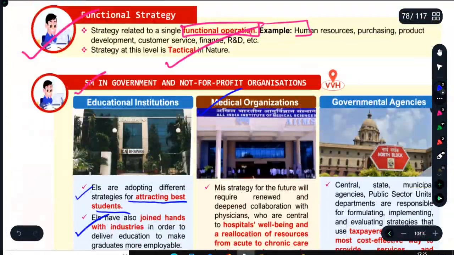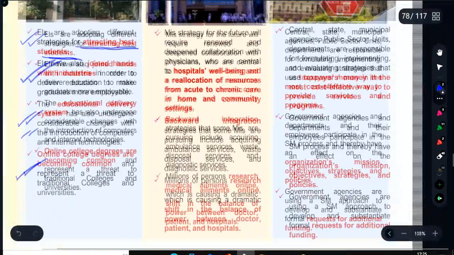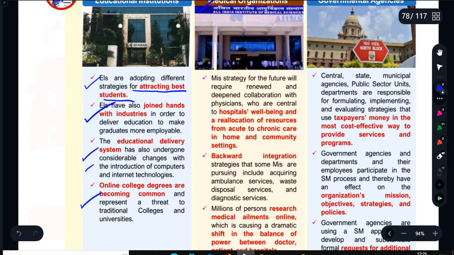The same happens with medical organizations. They have their environment, their suppliers, their vendors, and they can do forward and backward integration. They need resources, they need funds, they need to get patients, and they have other hospitals competing with them. So ultimately, with all the resources, plans, ideas, action, and support, they have to compete for competitive advantage. Yes, they are not for profit, etc.